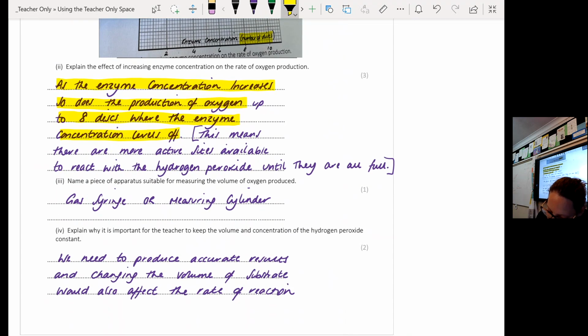And then we've got a bit of practical technique here. So we're looking at your practical and equipment knowledge. So I am relying on your chemistry knowledge a little bit here as well. Okay, so it says name a piece of apparatus suitable for measuring the volume of oxygen.